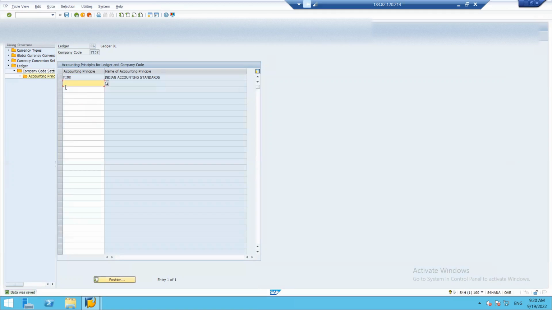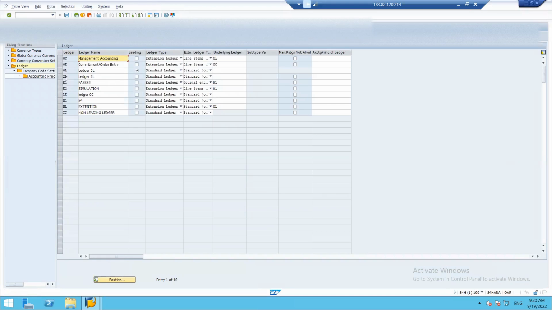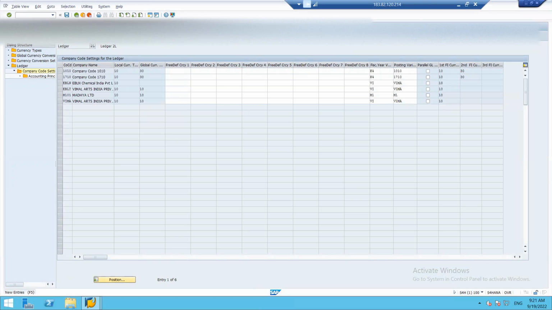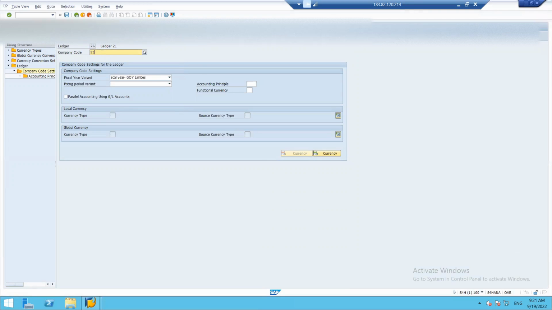Similarly, we'll go to the non-leading ledger setting. So there is this 2L non-leading ledger. We'll use it. We'll give a new entry. So our company is FI02 FIFA Retails. Fiscal year variant.